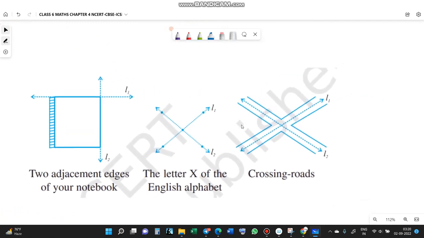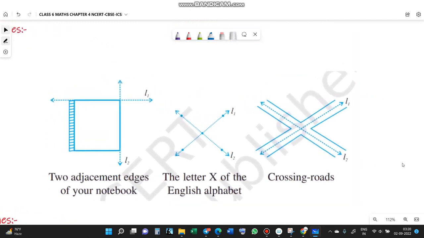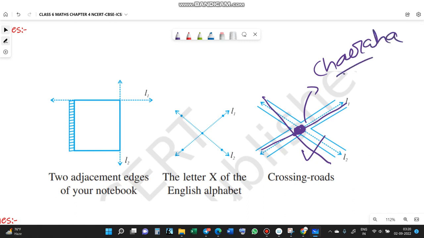Next is intersecting line. You come across intersecting lines like this. This is a crossing road example, friend. This you can represent a line. This is another line. This is a crossing point, what we call chauraha. This is like the alphabet X. This is the intersecting point. Let's say O. These two lines L1 and L2 intersect at this point O.